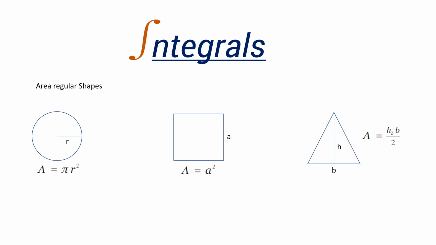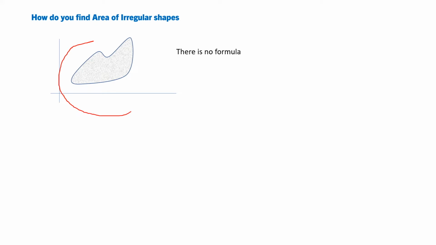You might have studied it in primary school: finding an area for basic shapes like a circle or a square or a triangle. You can apply a formula for a circle, like pi r square, and find the area of the circle. And so on for square and triangle. But how will you find the area of an irregular shape? For example, how will you find the area of a shape something like this? There is no formula which you can apply.